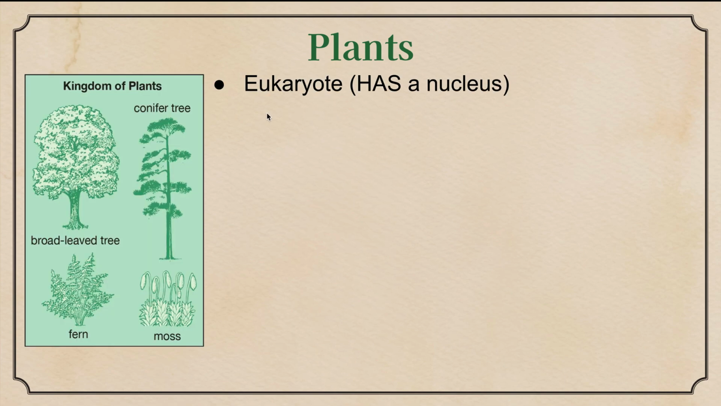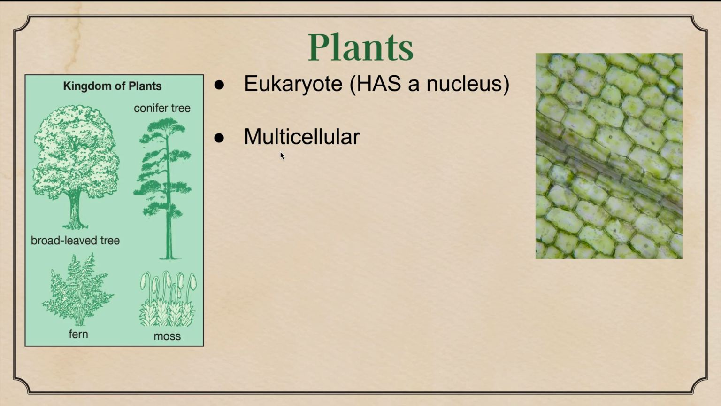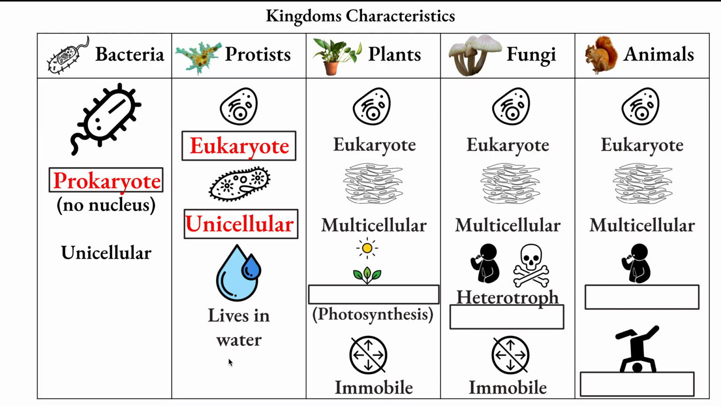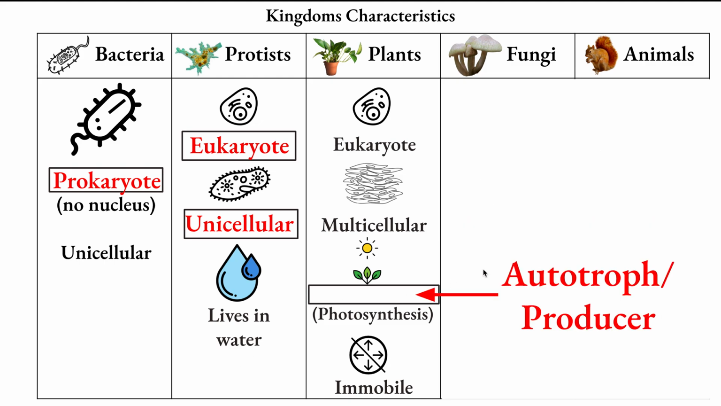For plants, they are eukaryotes. They have a nucleus, tienen un núcleo. They're multicellular, más de una célula. They are autotrophs, photosynthesis, son un autotroph. So hacen su propia comida usando el proceso de photosynthesis. Producers, autotrophs. They cannot move, no son mótiles, no se pueden levantar y caminar y moverse. Okay? Donde nacieron es donde se quedan. Where they were born, that's where they stay. So on your plants, you're going to write autotroph producer here.